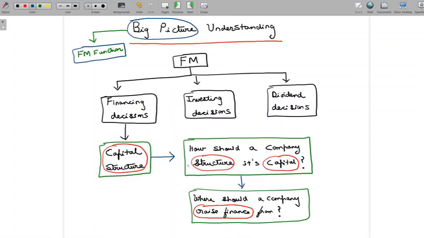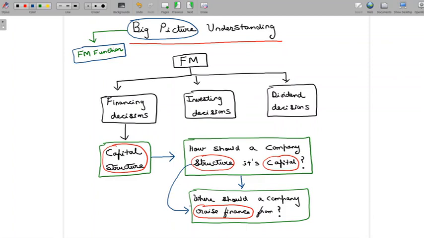And you can see how it is linked with raising finance. If you choose to raise finance predominantly from one source, then actually what you're saying is, that's how I want to structure my capital. So a company which predominantly goes about to raise finance in the form of equity is planning to structure its capital in such a way that the majority of the capital is equity. So structuring capital is very closely connected with raising finance. The main question here we are trying to answer is, how should a company structure its capital?